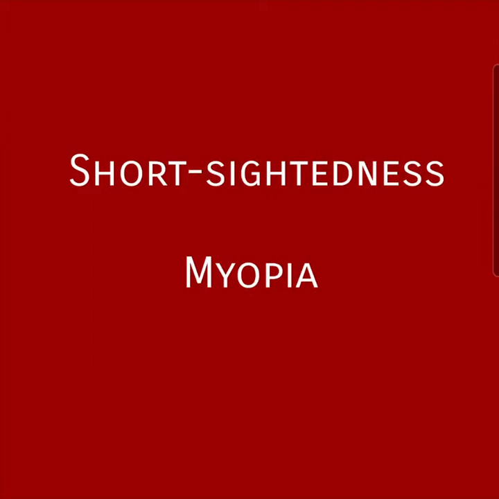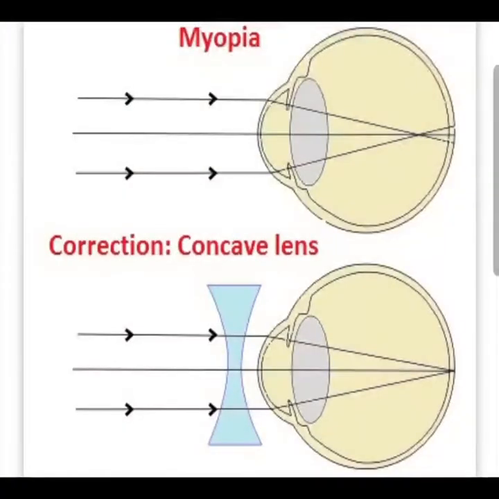So, it is a condition in which the near objects can be seen clearly while the distant objects appear blurred. In it, the image of the distant objects is not formed over the retina, it is formed in front of the retina, and that's why they appear blurred.